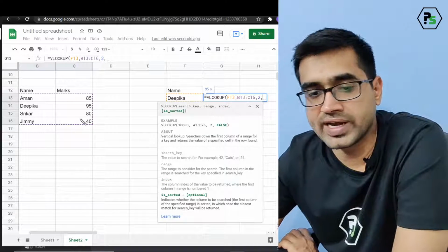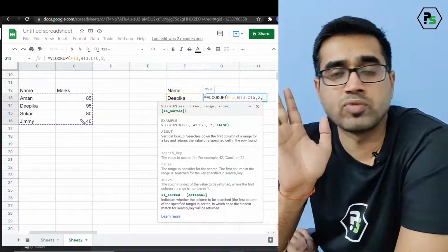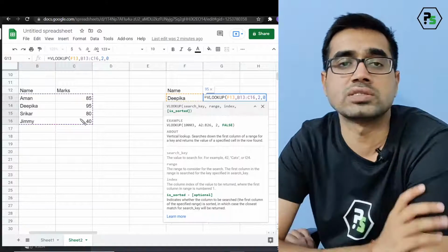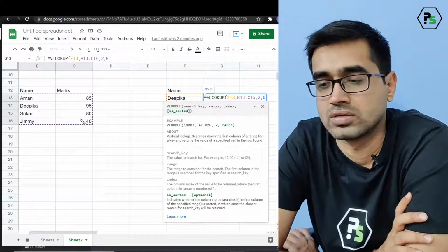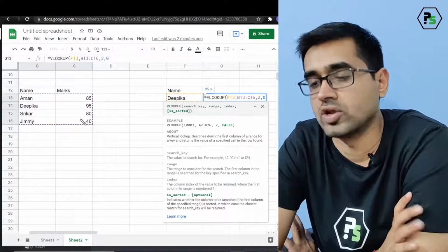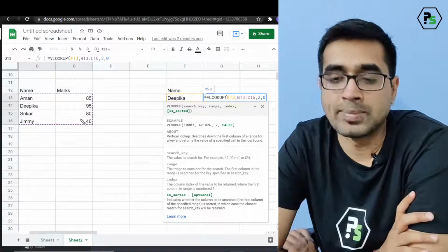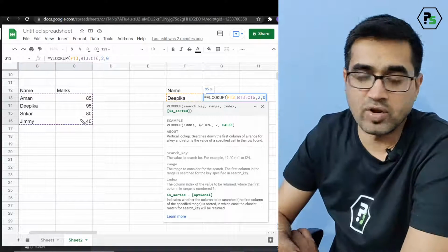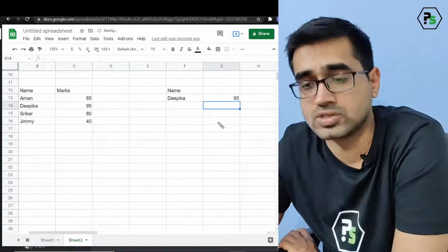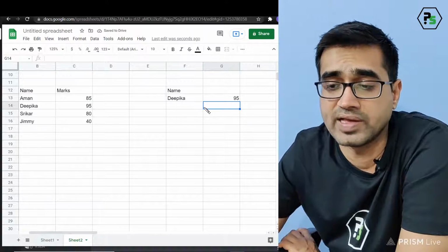Now, comma, is this data sorted? No, it's not sorted. It's randomly arranged. I have not performed any sorting of any kind. So I would put 0. 0 is like false for binary also. So you can say it's false. If I put 1, the data is sorted. Although the data is not sorted, I'm not taking the data in a sorted format. So it's done. I put a bracket or an enter. Whatever you do, you get the answer. So you see, I got the answer for Deepika as 95.